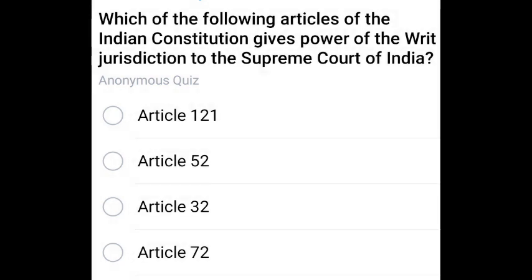Which of the following articles of the Indian Constitution gives power of the writ jurisdiction to the Supreme Court of India? The correct answer is 32. Article 32. Next question.